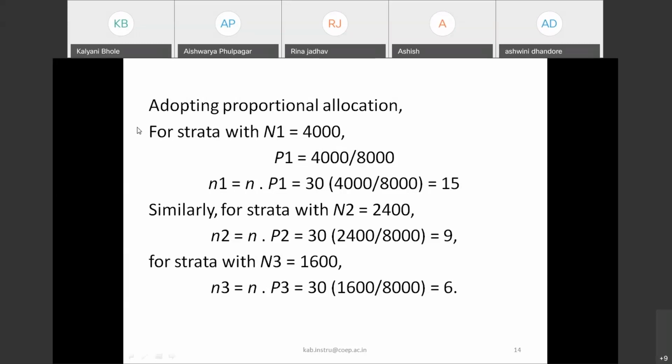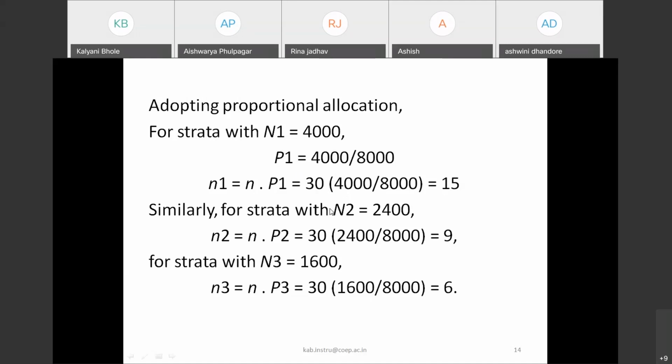So the total population is 8,000. We'll first calculate the proportion. What is the proportion of that strata with the total population? For strata 1, this proportion is half. So based on this proportion, we will select the samples. Say the total sample size is 30 and the proportion is half, so in this case we'll select half the samples.